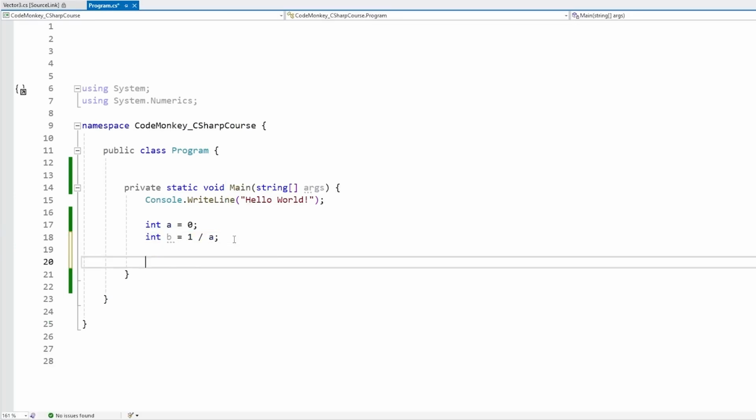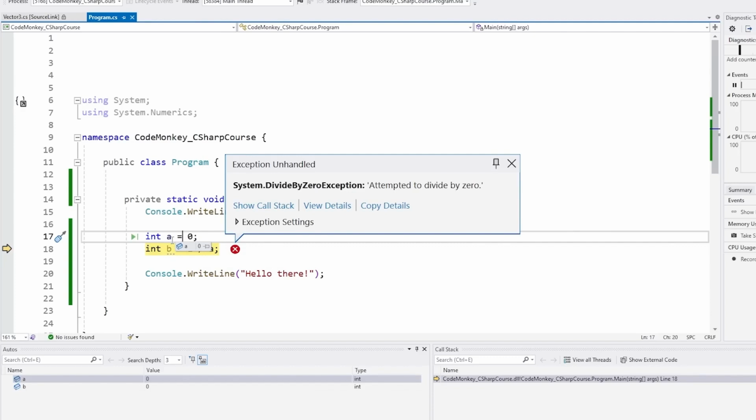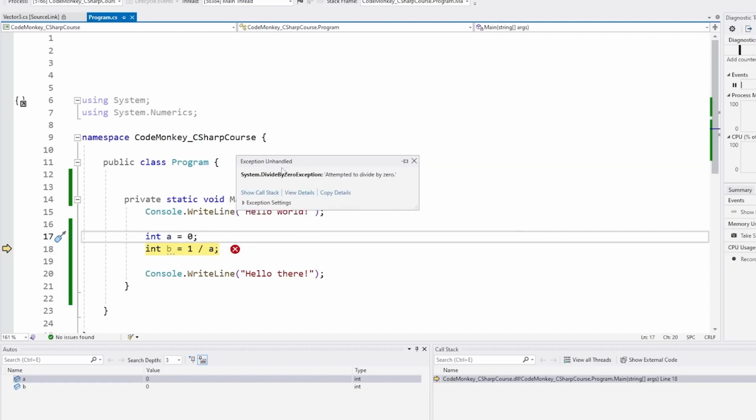Now, if I were to write some logic after this, for example Console.WriteLine, let's print out something. Let's try running. And nope, that message does not run. As soon as the code gets to the exception, it stops executing. That's what exceptions are meant to do, but sometimes you don't want that to happen. Usually if something goes wrong, you want to know that something went wrong, but then you also want to handle it. So usually you don't want to have unhandled exceptions.